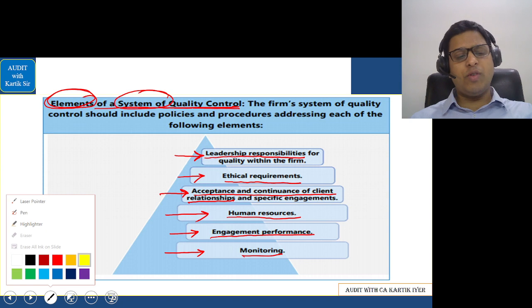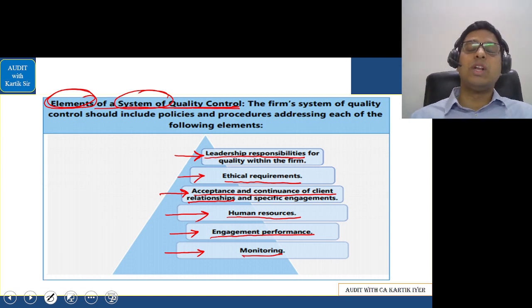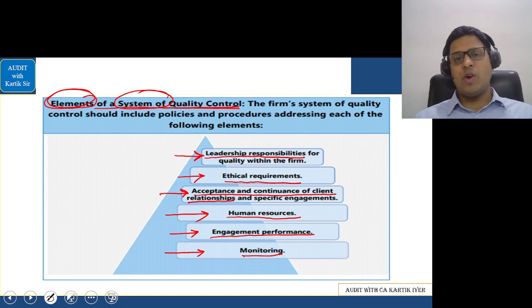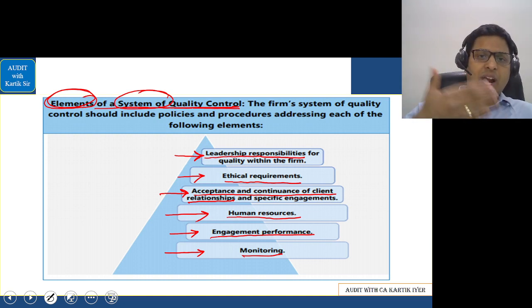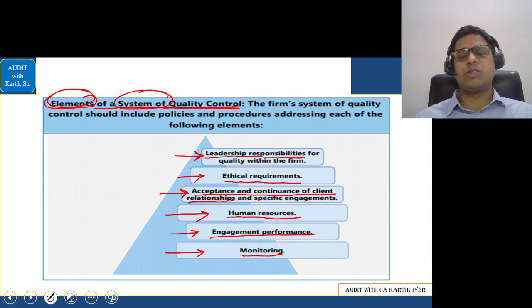So what are the elements of system of quality control? Remember, my dear student, we have done something called as a farmer story. So let's go with this. So first the leadership responsibilities, then you have ethical requirements, then acceptance and continuance of client relationship, then small boy comes, remember, human resources.